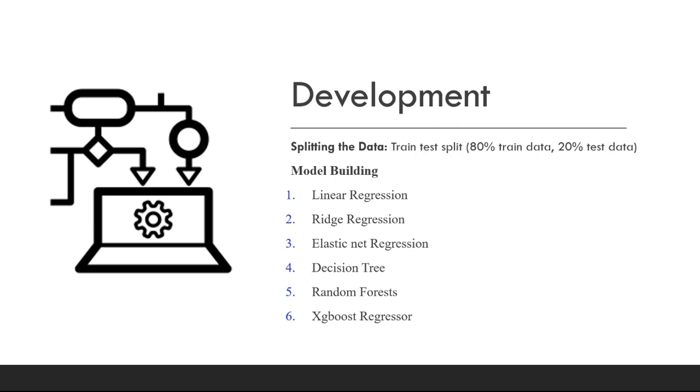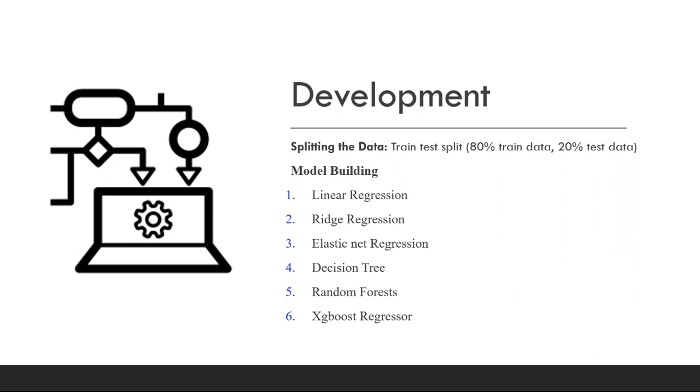Moving forward with the development and the modeling process. Initially we have split the data into test data and train data. The train data is 80% of the data which we have, and the test data is 20% of the data. That's how we generally split the data, right?